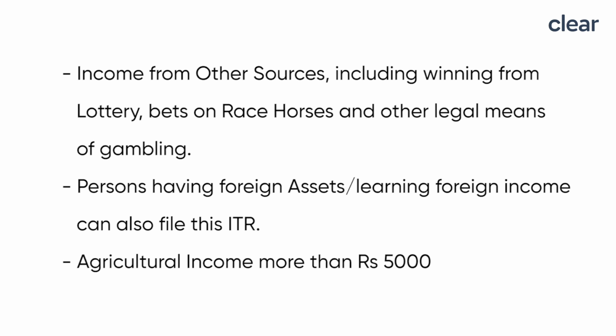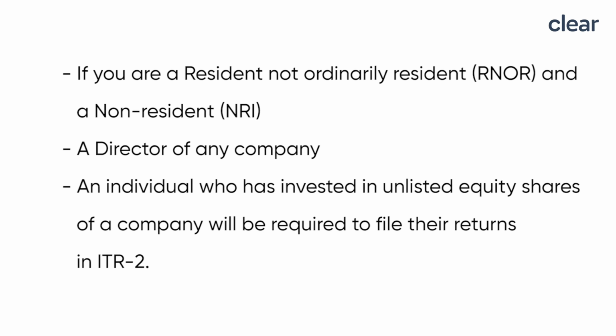Fifth, people having foreign assets or earning foreign income can also file this ITR. Sixth, agricultural income more than rupees 5,000. Seventh, if you are a resident not ordinarily resident and a non-resident. Eighth, a director of any company. And ninth, an individual who has invested in unlisted equity shares of a company will be required to file their returns in ITR 2. In short, the ITR 2 covers all types of income other than income from business and profession where the taxpayer's total income exceeds rupees 50 lakhs per annum.